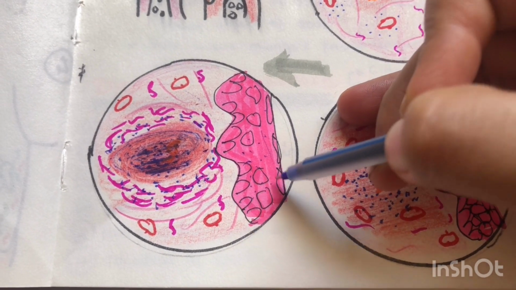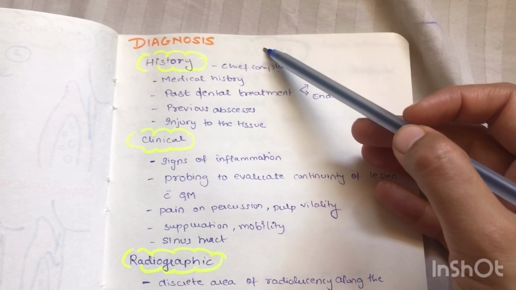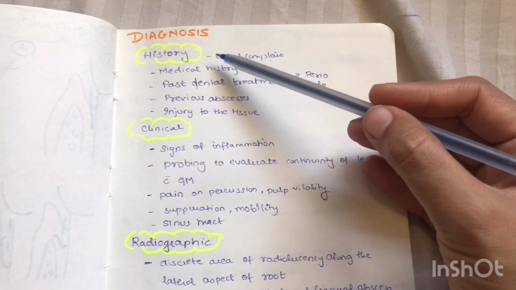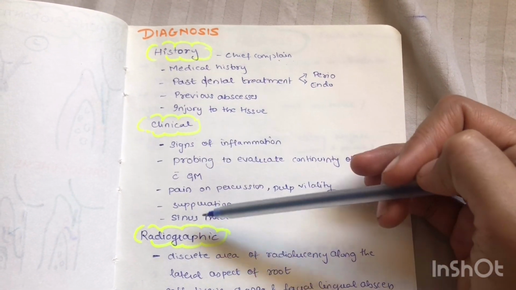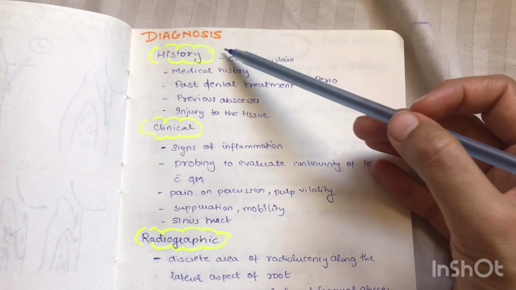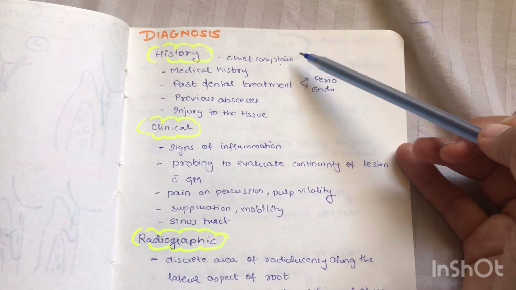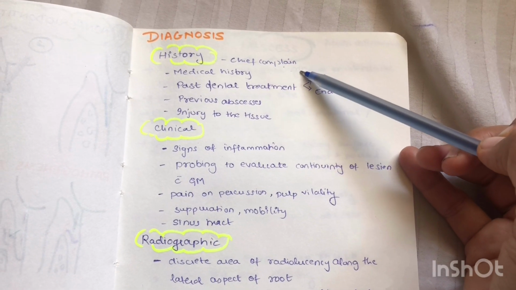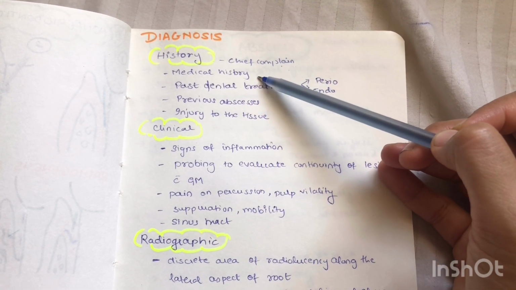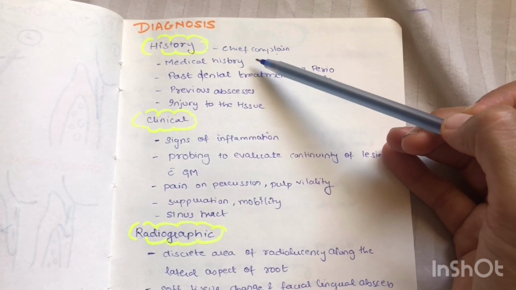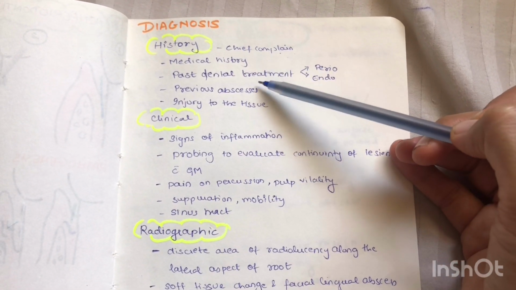and there are presence of some leukocytes which are seen in the epithelium. Coming to the diagnosis of periodontal abscess, the diagnosis of periodontal abscess is a correlation between the history, clinical features and the radiographic features. In history, nature of pain is very important to differentiate between the chronic abscess and an acute abscess. Medical history to differentiate whether the patient is having abscess because of local factor or compromised immune system.